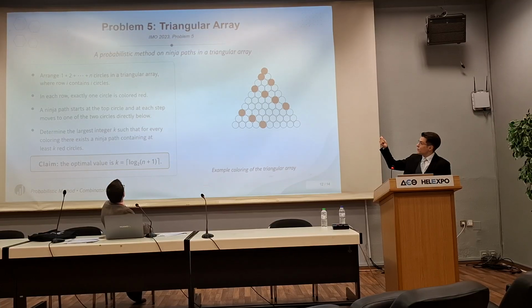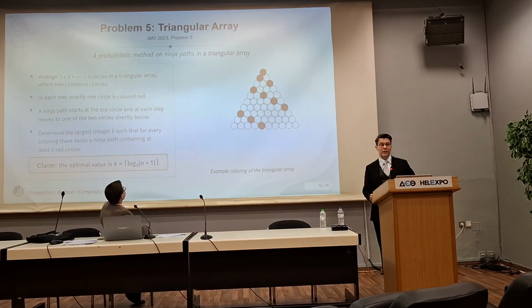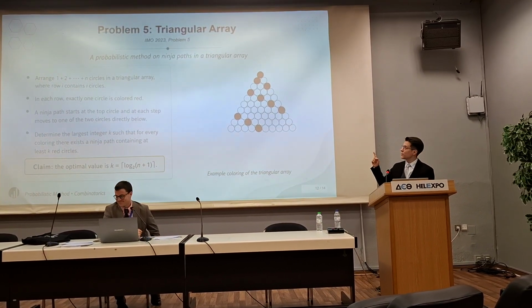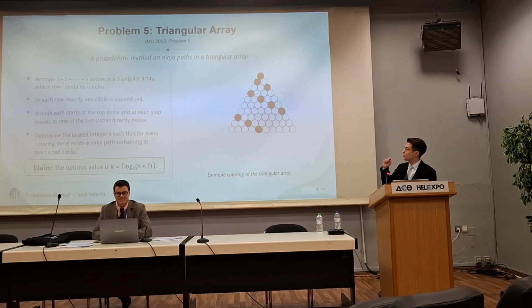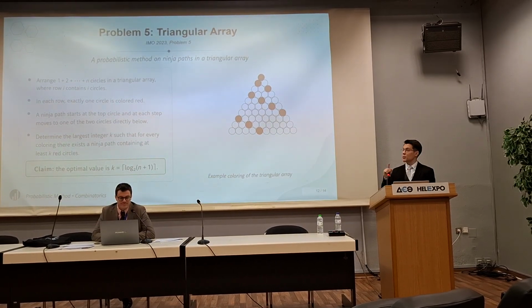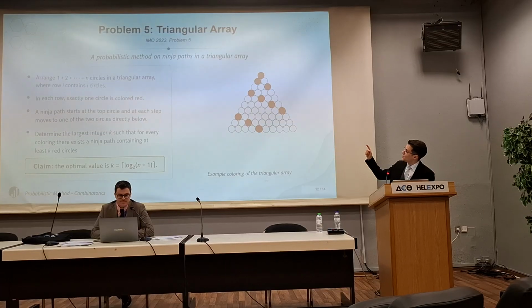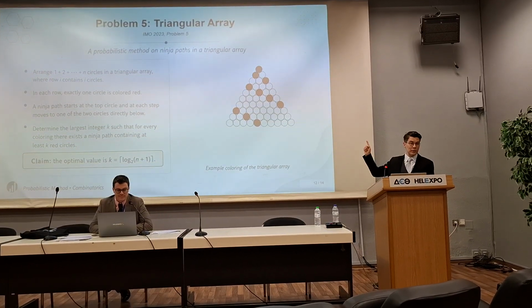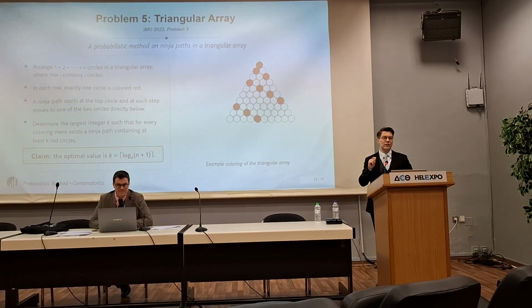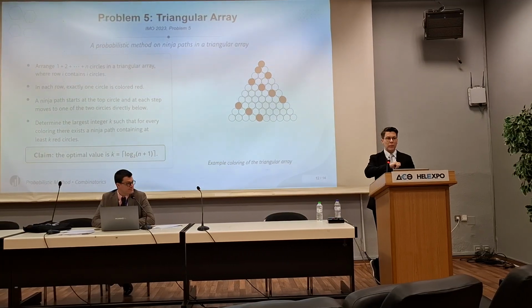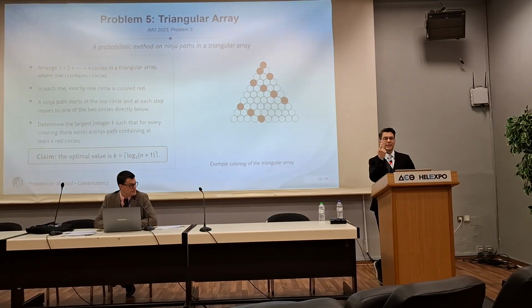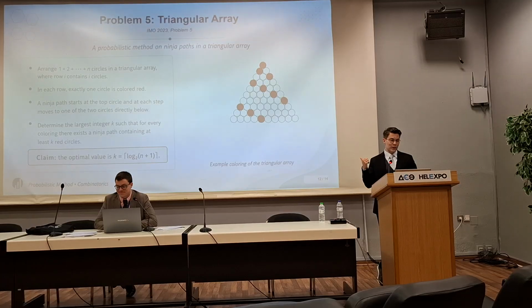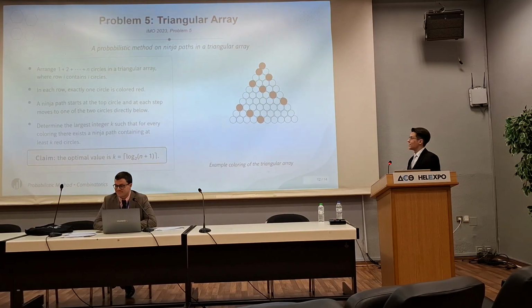This is problem 5 of the IMO of 2023. It's the last problem I solved that got me to 35 out of 42. The most difficult problem I have ever solved, and to be honest, in the competition, the solution that I gave was not exactly with the probabilistic method, but the intuition behind it is exactly that, and we are going to see it.